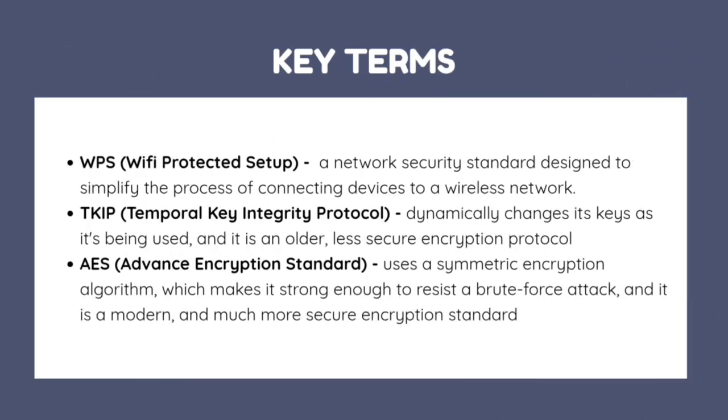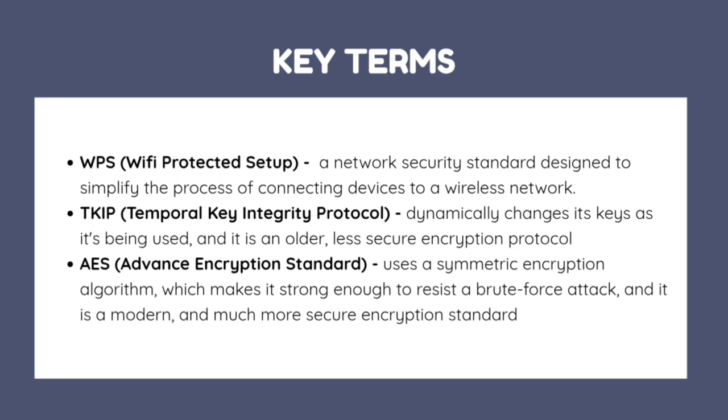Before we move forward, here are some key terms that are important to understand in router security. First is WPS, or Wi-Fi Protected Setup, a network security standard designed to simplify the process of connecting devices to a wireless network. Next is TKIP, or Temporal Key Integrity Protocol.